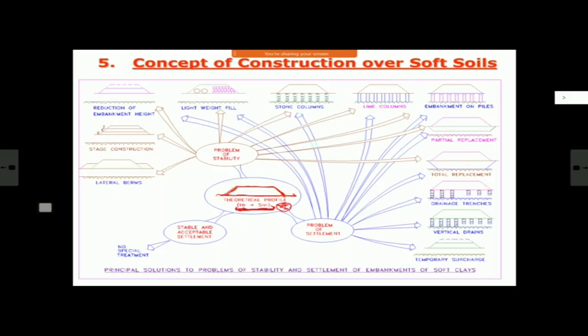Now what will happen? First thing, number one, maybe this bank is stable and your expected settlement is also within limit and time is also acceptable. It means no special treatment is required. Fine, it meets all our requirements. Settlement is not very high, bank is stable, there is no shear failure. Then there is no problem, this is the best way out. But as I told you, there can be two problems.